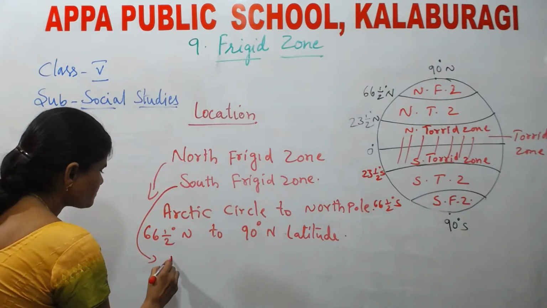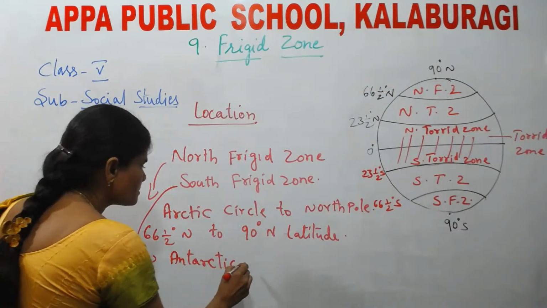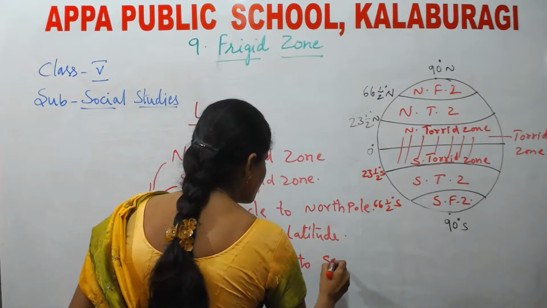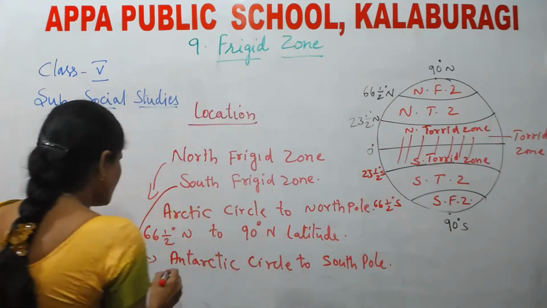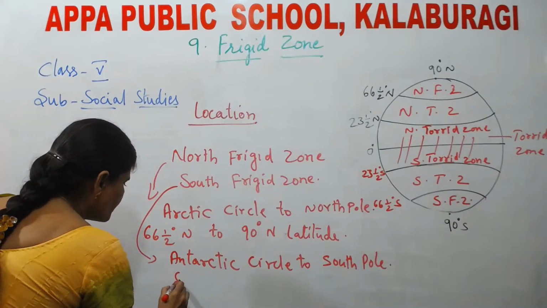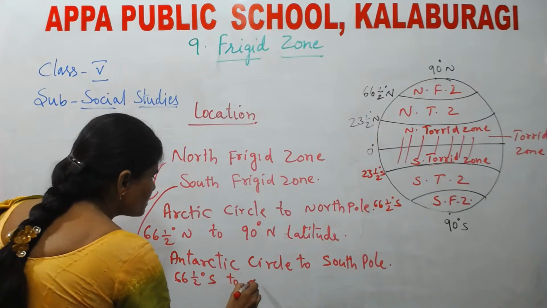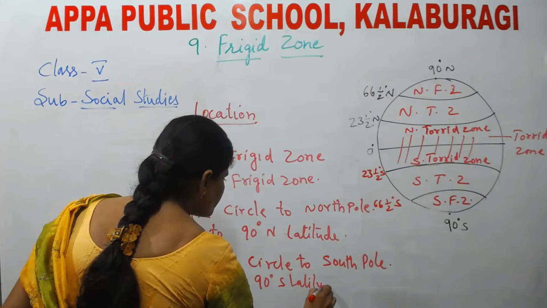Antarctic Circle to South Pole, and between 66.5 degrees south to 90 degree south latitude.